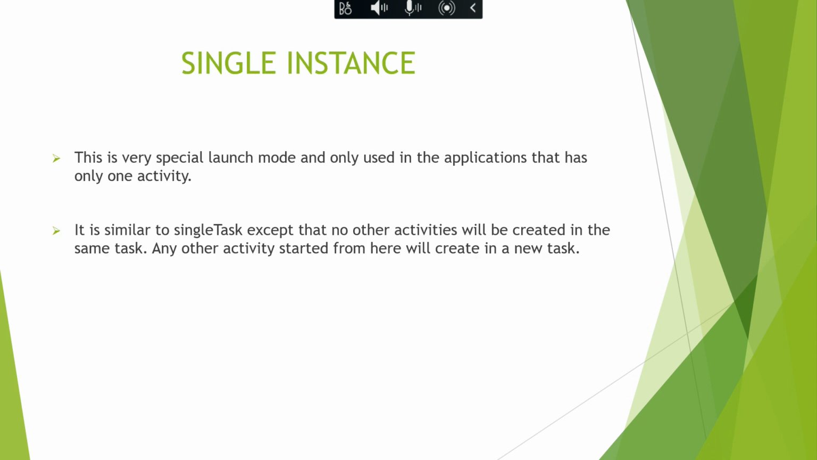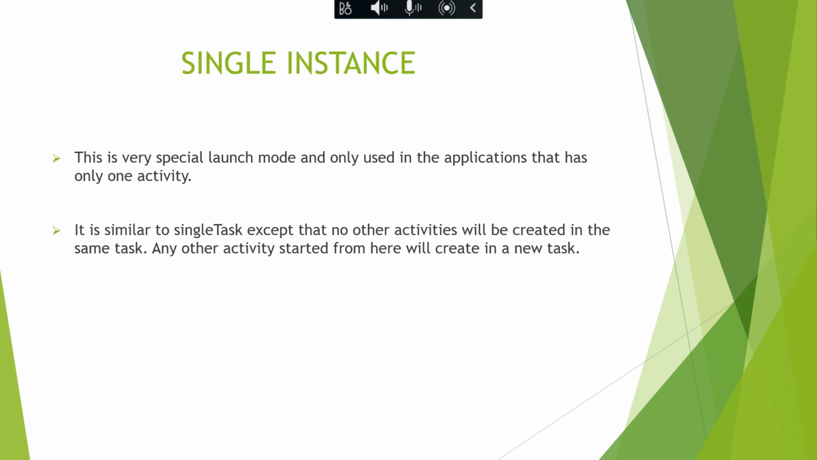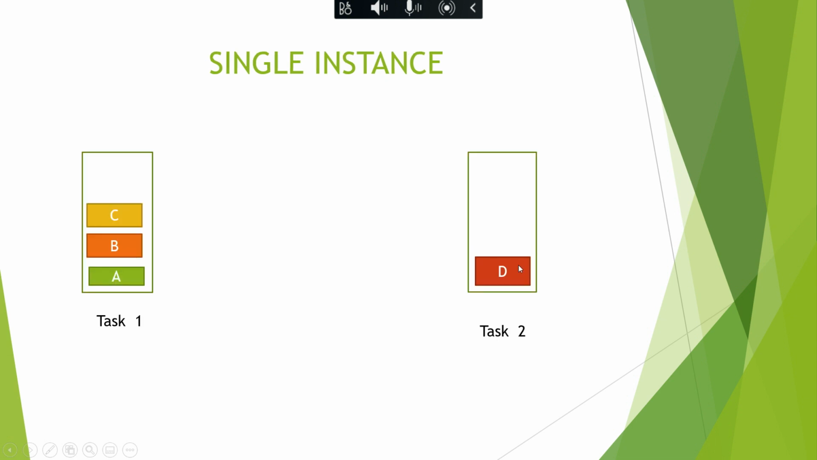Let's move on to single instance. So single instance is a very special launch mode and only used in applications that have one activity. So single instance means there has to be only one activity in the entire task. See, this is an example for single instance. This is not single instance. Single instance means one activity per entire task. Okay, this is similar to single task except that no other activities will be created in the same task. Any other activity started from here will be created in the new task.